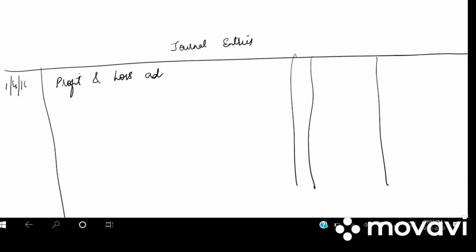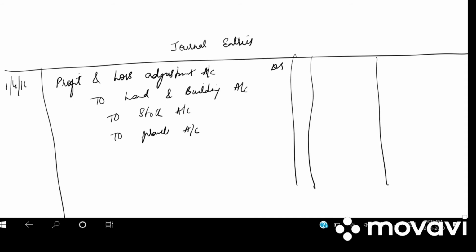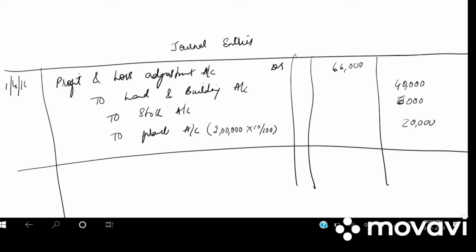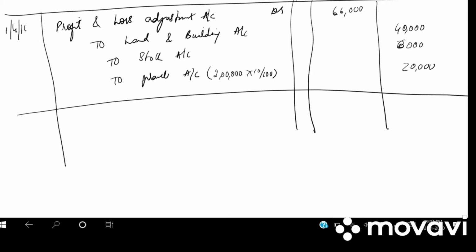Profit and loss adjustment account debited to decrease in value of assets. So to land and building account, to stock account, to plant account. Land and building is reduced by 40,000. Stock is reduced by 6,000. And plant will be reduced by 2 lakh into 10/100, which is 20,000. So what is the total? 66,000. Write down the narration: decrease in the value of assets.